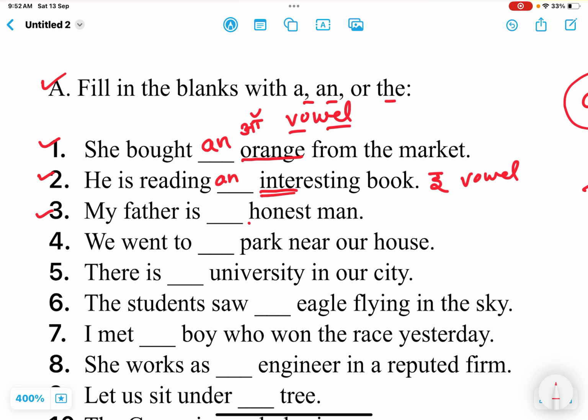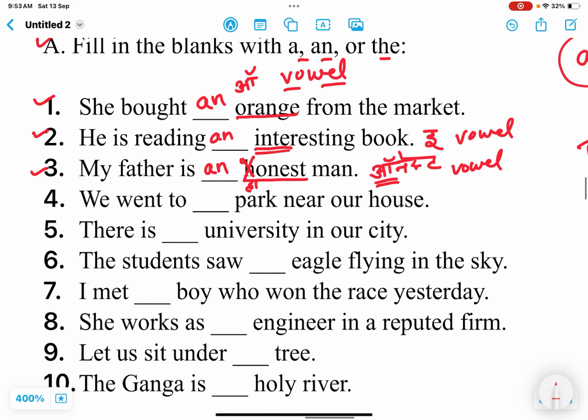Next one, see, my father is dash honest man. My father is dash honest. No doubt the word is beginning with a consonant. H is a consonant. But here we need to concentrate on the sound. This word is not honest with an h sound. H is silent here and the word is honest. Okay. Do pronounce after me, that is honest. So the sound is of o, that is a vowel, not a consonant. So here the correct article to be used is an.